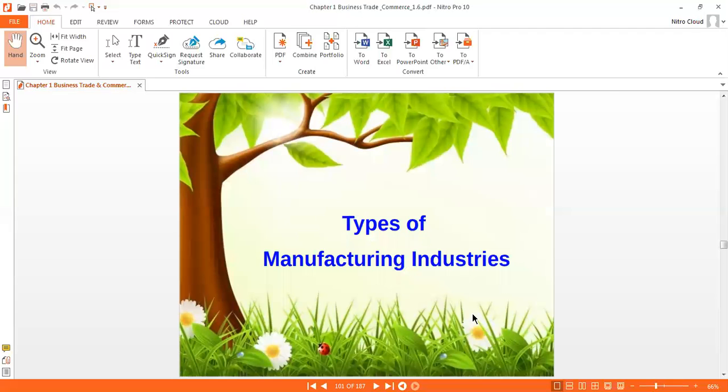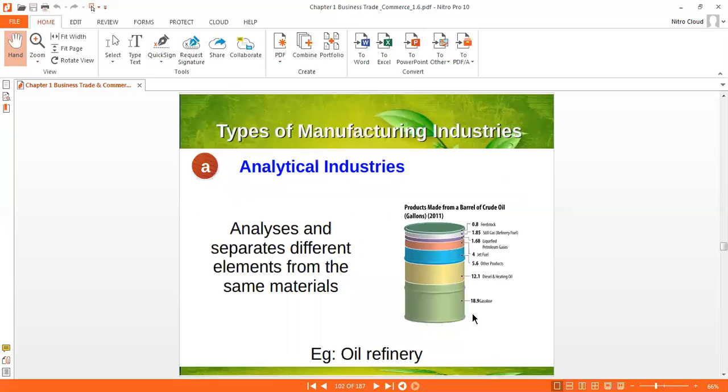Okay. Now, types of manufacturing industry. So, manufacturing industry's first classification is analytical industry. In this industry, they analyze and separate different elements from the same material, like oil refinery. It is covered under the secondary industry. In secondary industry, manufacturing industry, and in manufacturing, it is the analytical industry.